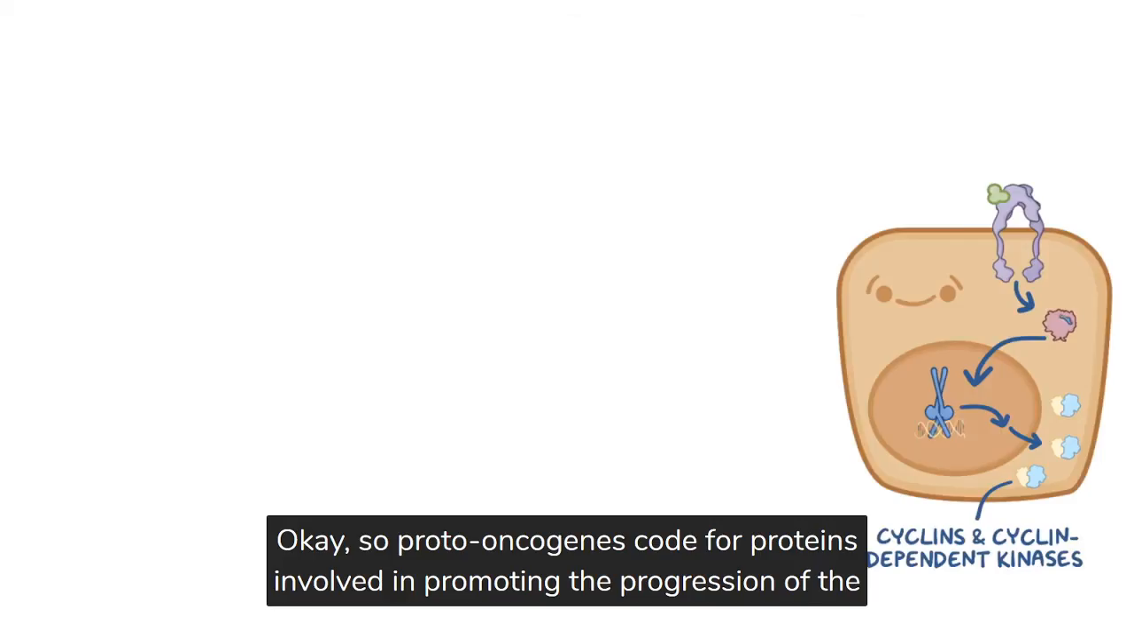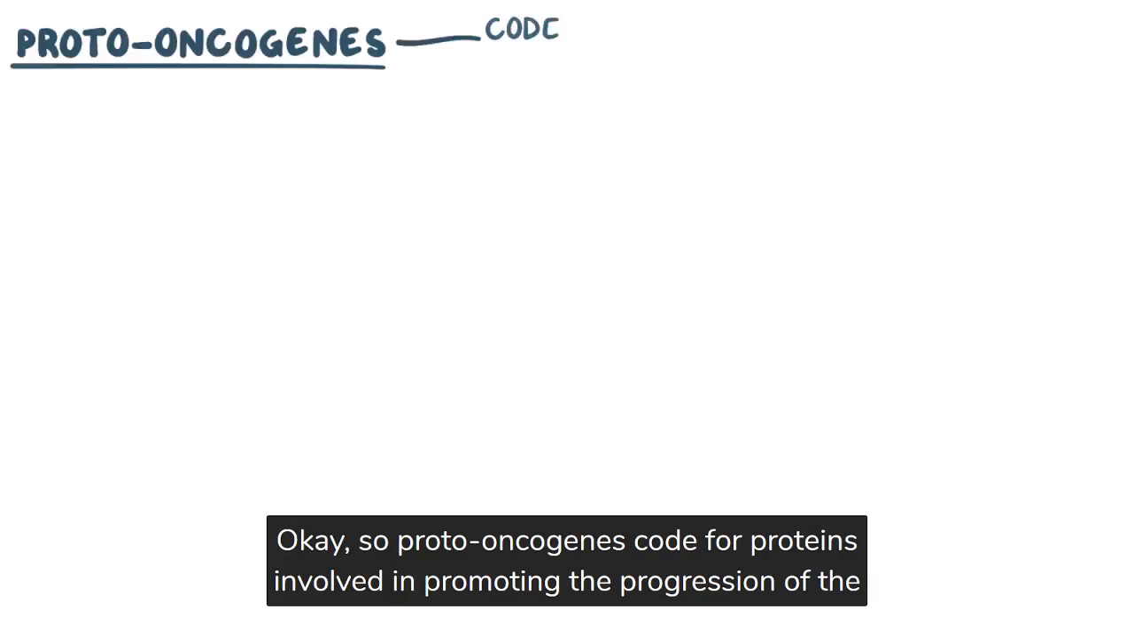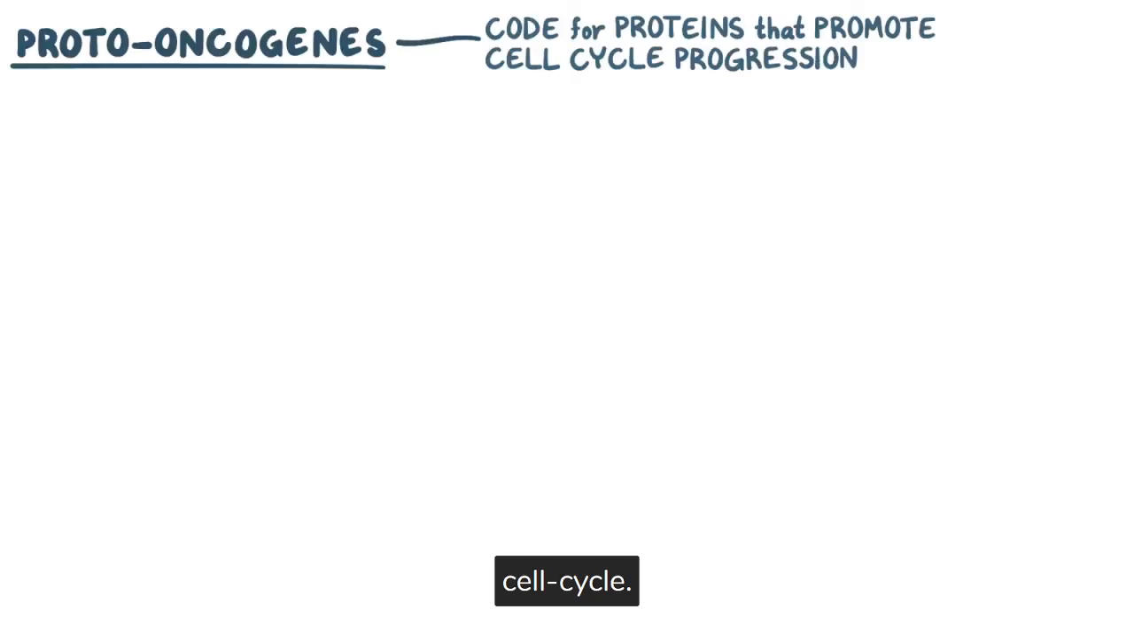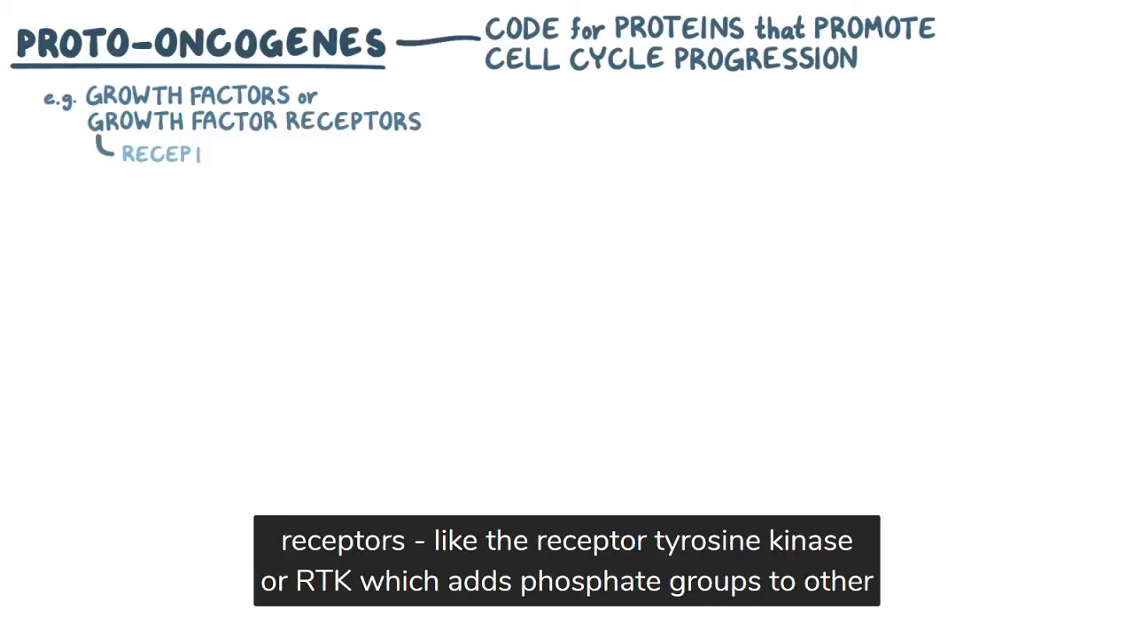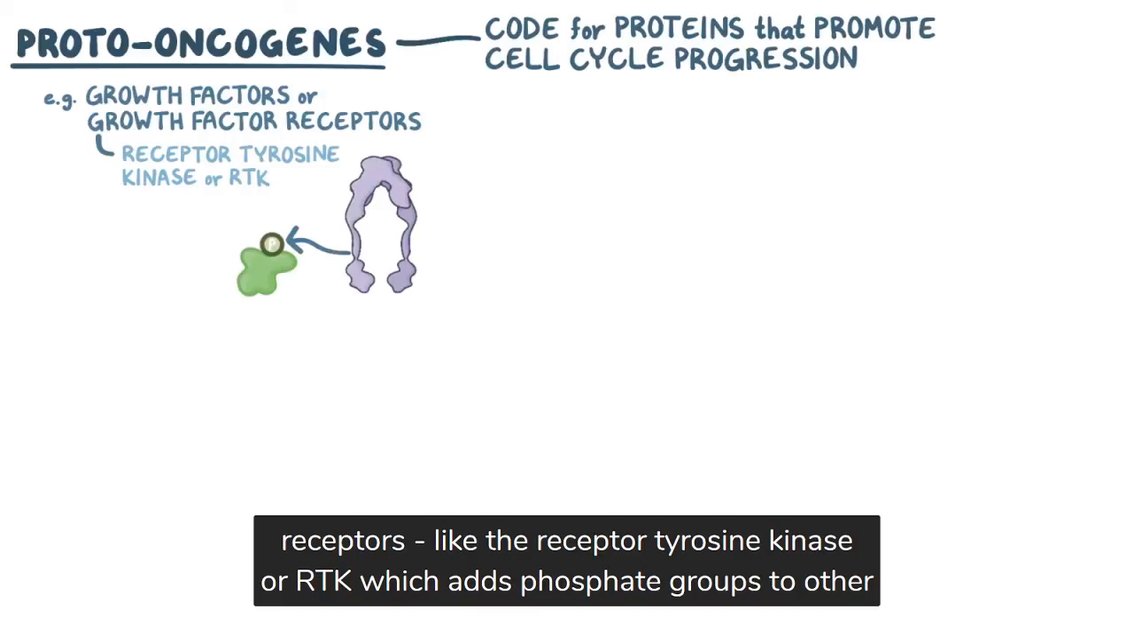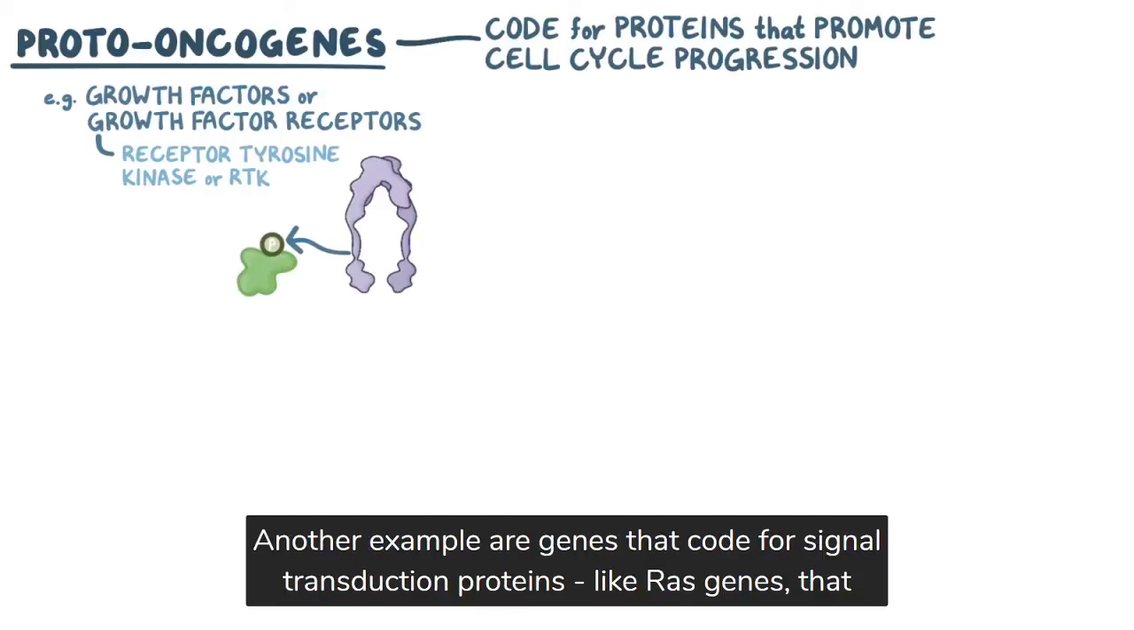Okay, so proto-oncogenes code for proteins involved in promoting the progression of the cell cycle. Examples of proto-oncogenes include genes that code for growth factors or growth factor receptors, like the receptor tyrosine kinase or RTK, which adds phosphate groups to other proteins. Another example are genes that code for signal transduction proteins, like RAS genes that code for RAS proteins.